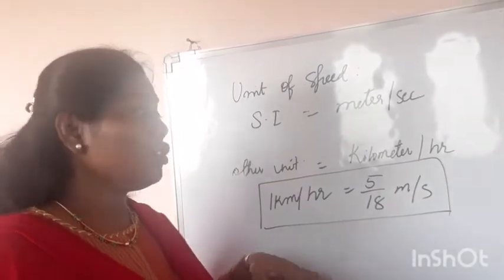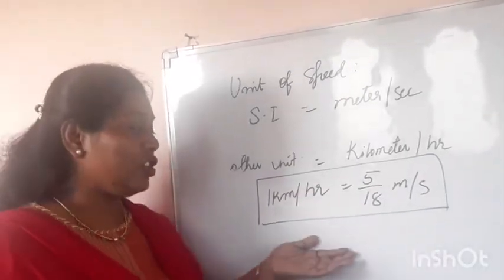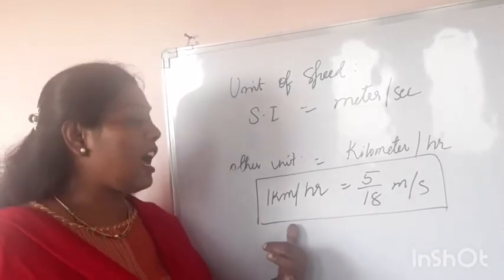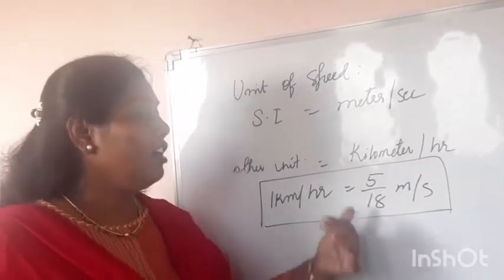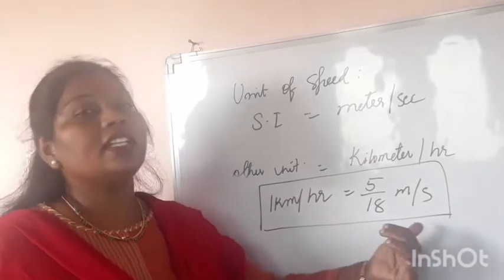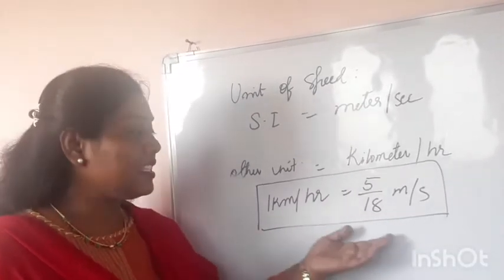So to balance the units, we have a standard conversion. Kilometer per hour is equal to 5 by 18 meters per second. This is the basic conversion.